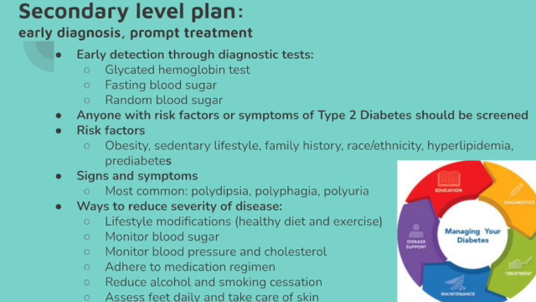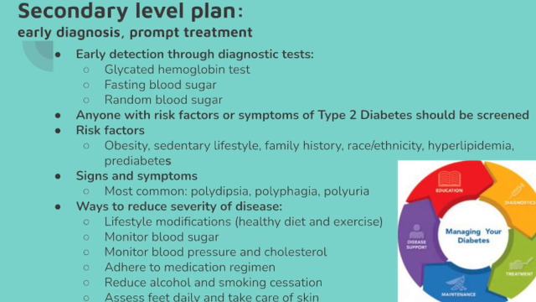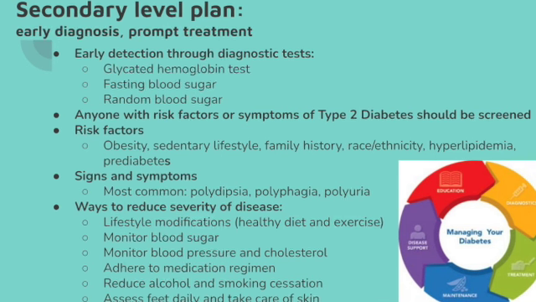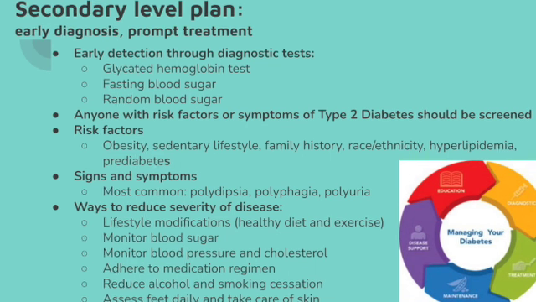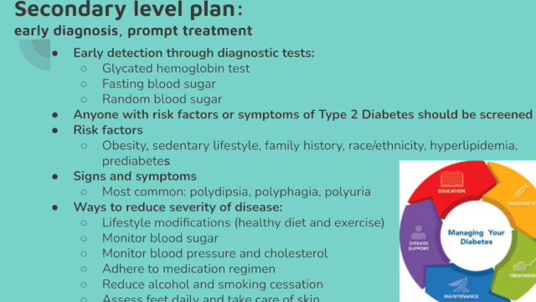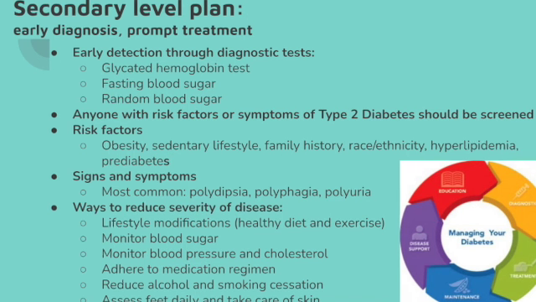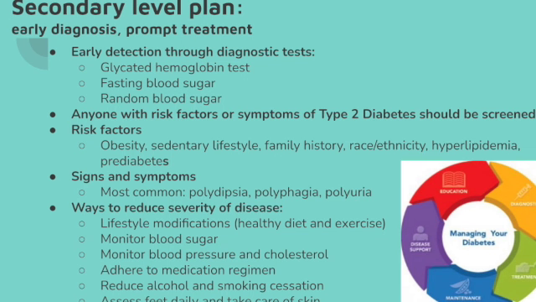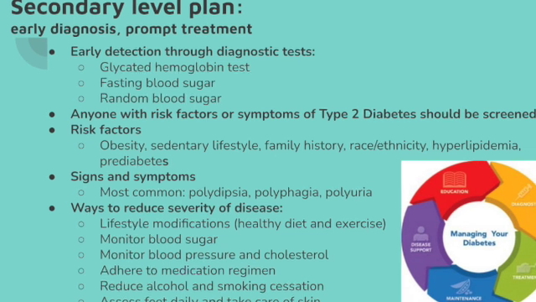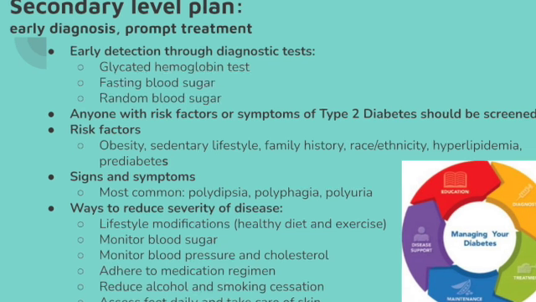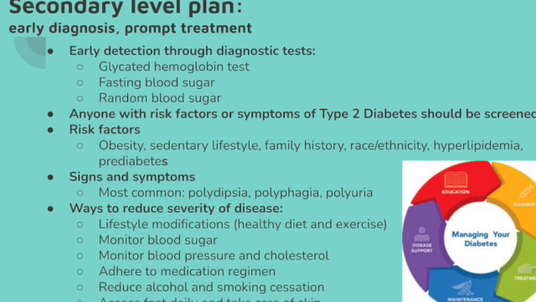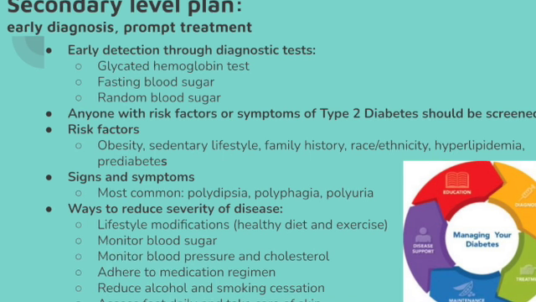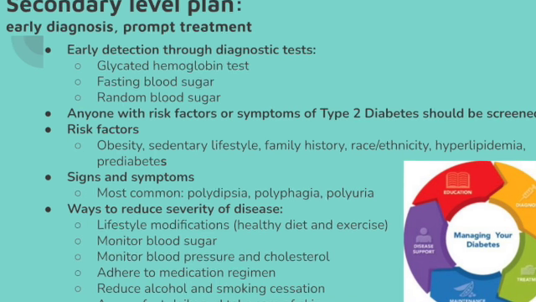Oftentimes, type 2 diabetics present with symptoms. The most common symptoms include polyuria, polydipsia, and polyphagia. If an individual presents with these symptoms, they should be screened for type 2 diabetes. Other individuals may remain asymptomatic in the early stages of the condition. If this is the case and they possess risk factors for type 2 diabetes, they should also be tested. Again, these risk factors include obesity, family history, race and ethnicity, a sedentary lifestyle, hyperlipidemia, and prediabetes.